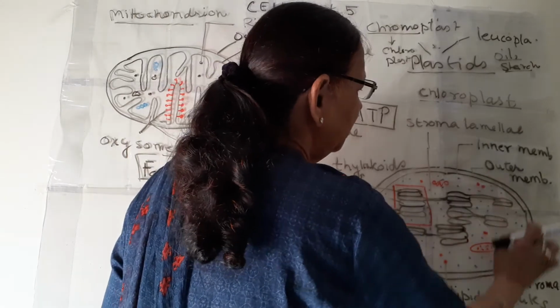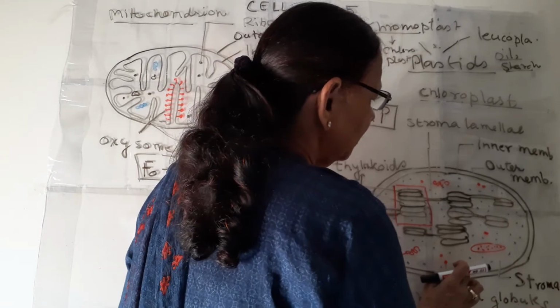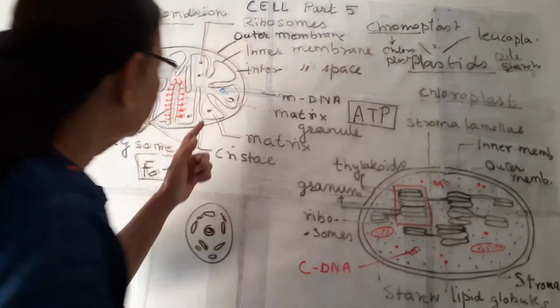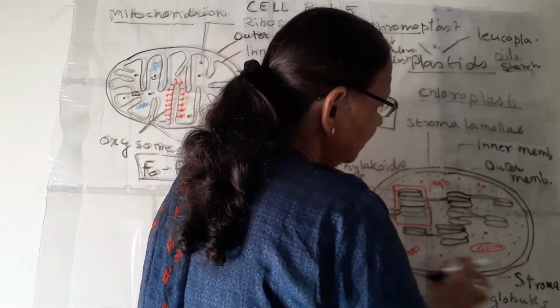Now the inner part of this chloroplast is known as stroma. Here we call it matrix, here it is stroma. So inside this stroma,